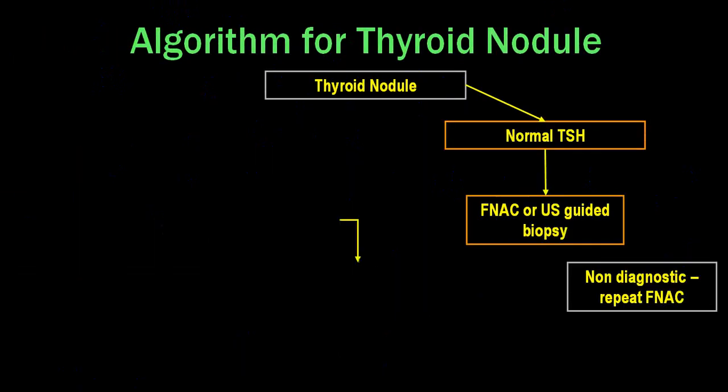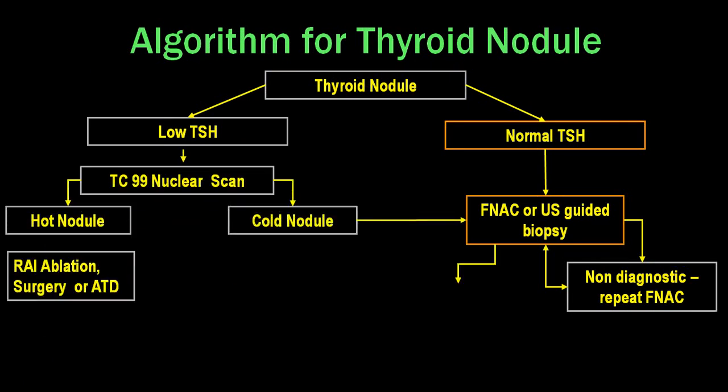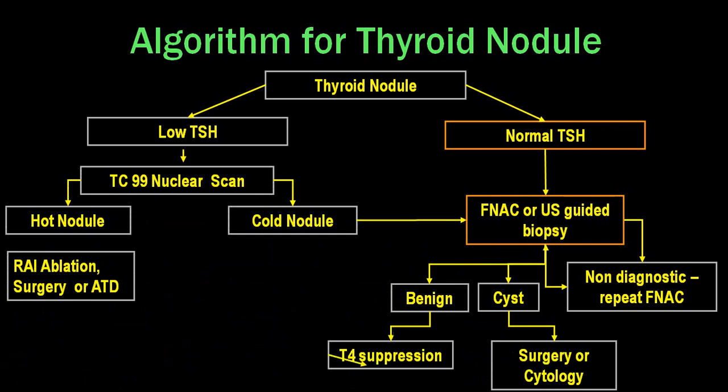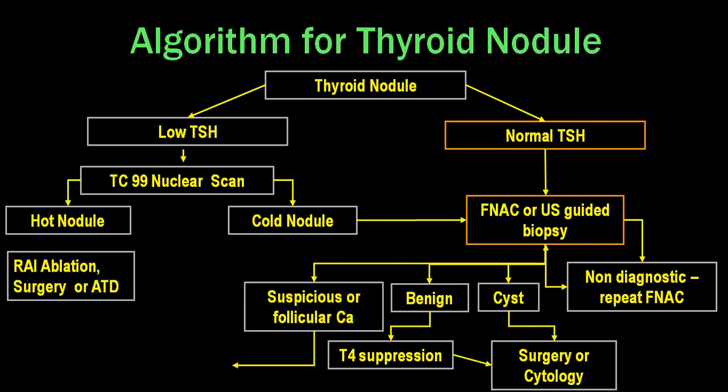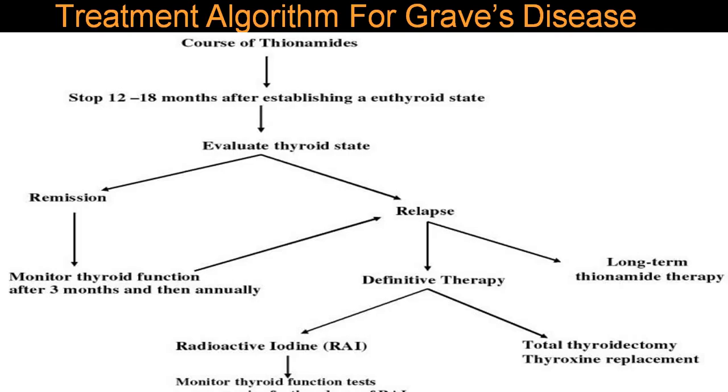This is what we have already discussed in thyroid nodules. What you do, you identify, you do a radioactive iodine uptake, FNAC biopsy, and depending upon the type of tumor, you will go for surgery or radioactive iodine or antithyroid drugs. I have already mentioned this before. At your leisure time, you can go through it.